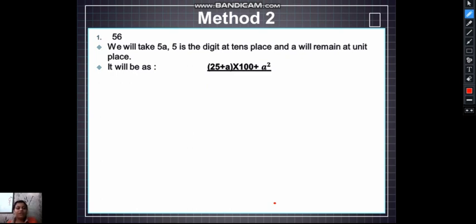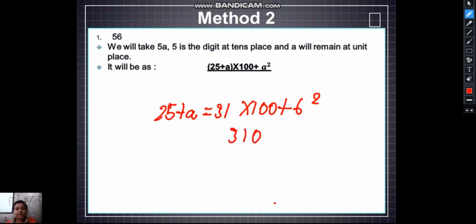Okay, so we check 25 plus a, that is 25 plus 6 is equal to 31, into 100, plus 6 square. 3100 plus 36, so the answer would be 3136. The square of 56 would be 3136.